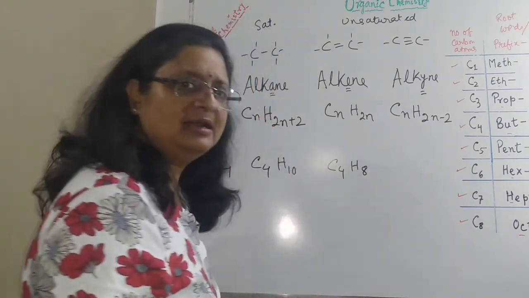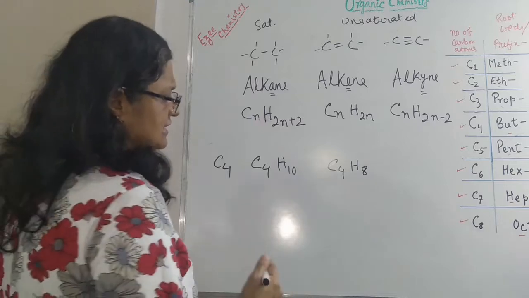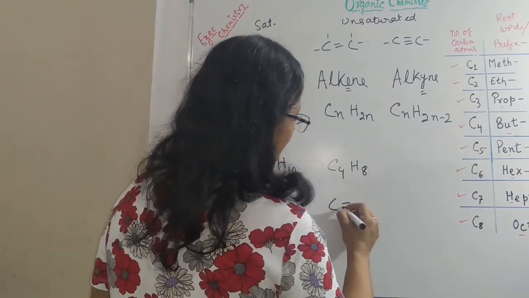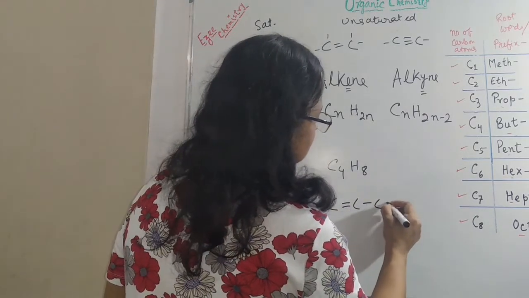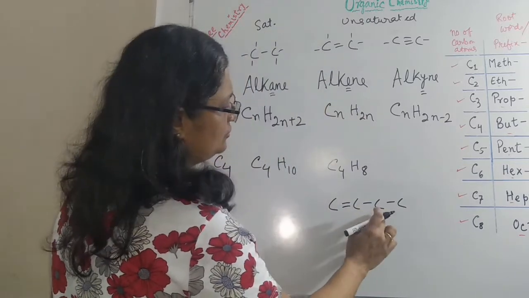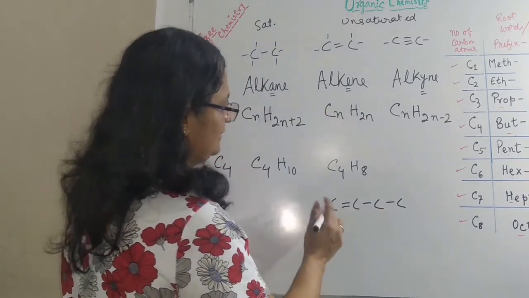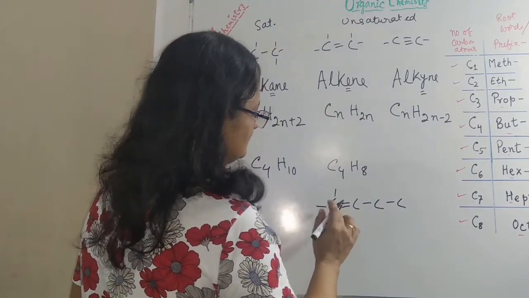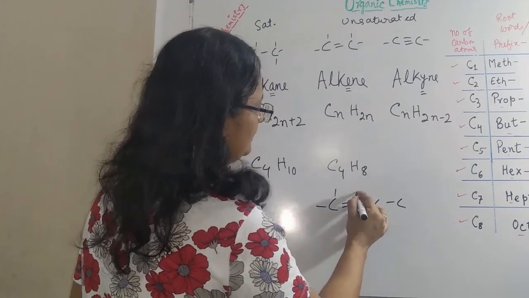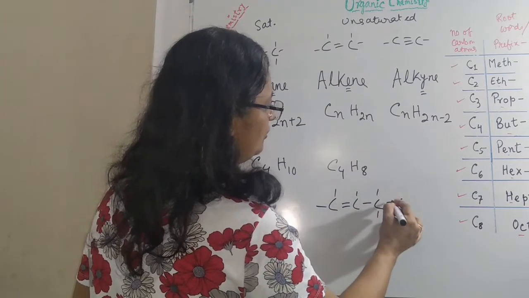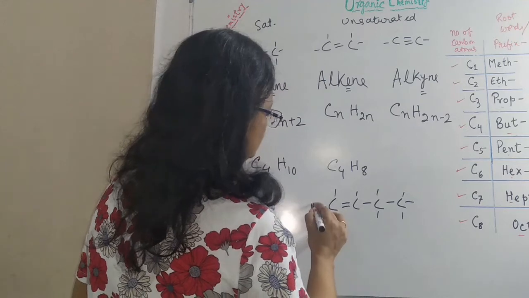C4H8. Now here you can have different structures. For C4, 1, 2, 3, 4, the double bond could be here.